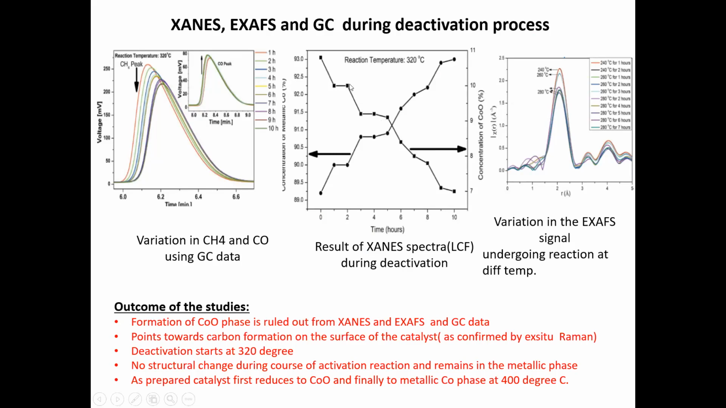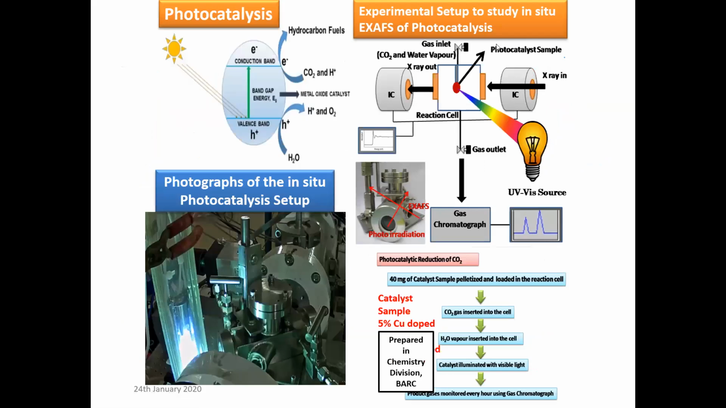This is another example, on a photocatalyst experiment. This was the photocatalytic reduction of CO2 done on this beamline, and this was copper based. In this case CO2 gas was inserted in the cell, and the catalyst was exposed to visible light, and the product gas was monitored using a gas chromatograph.